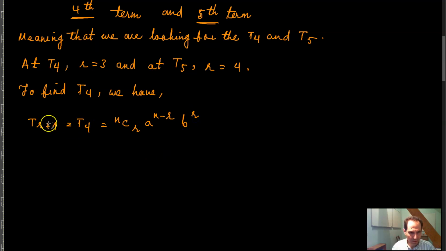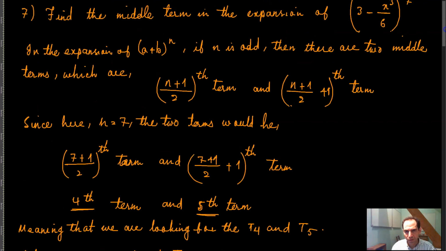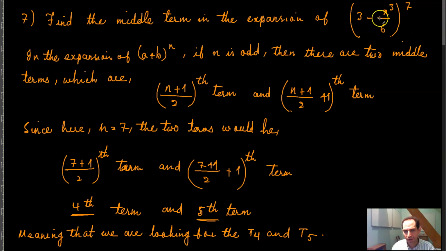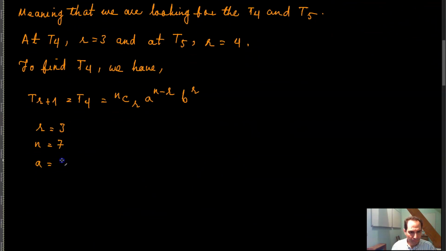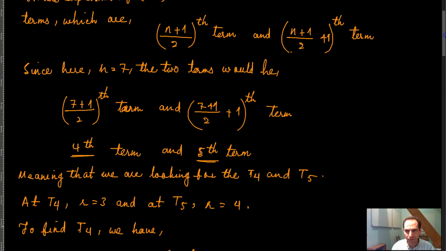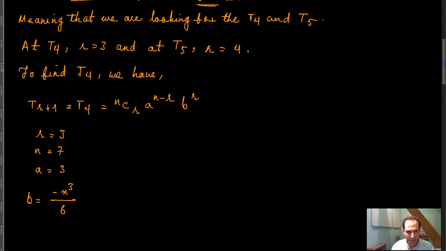So at the fourth term r is equal to 3, n is equal to 7, a is equal to 3, and the other one is negative x cubed by 6, that is equal to b, right?